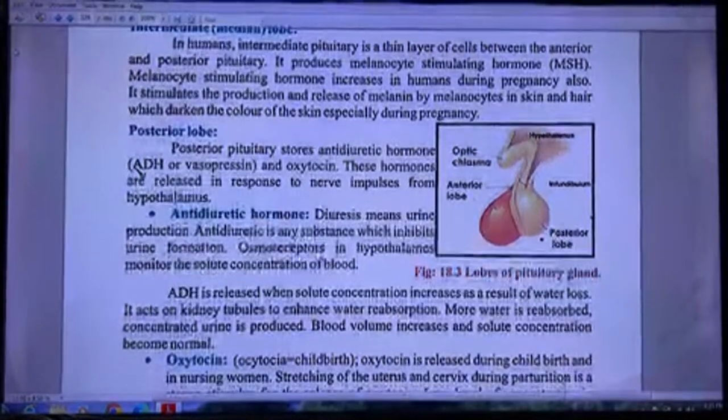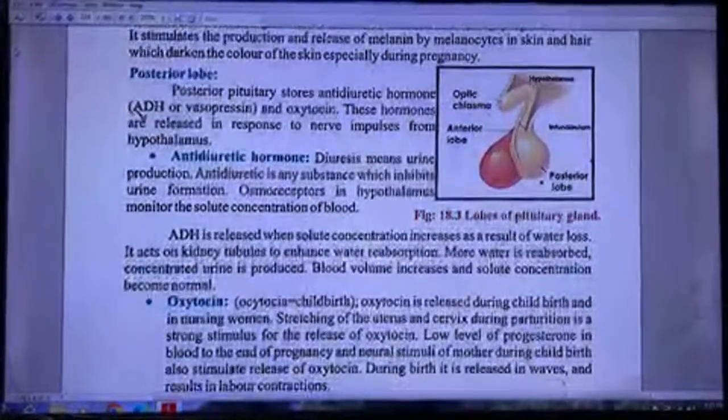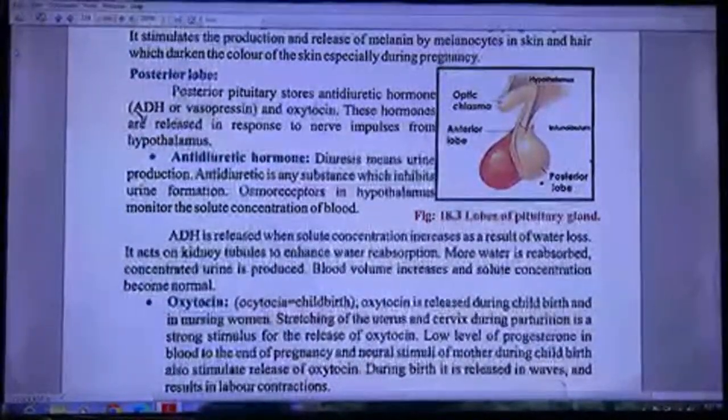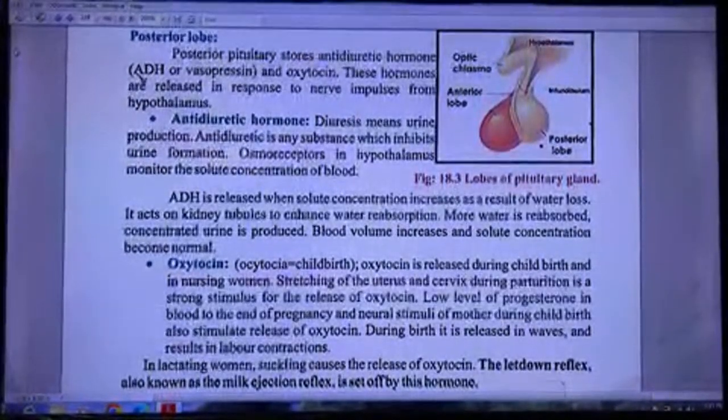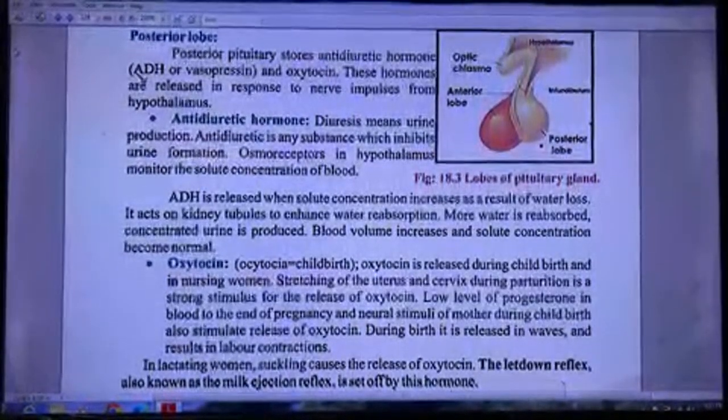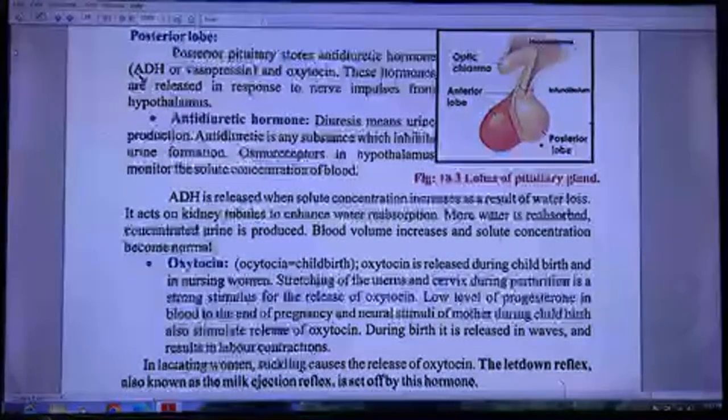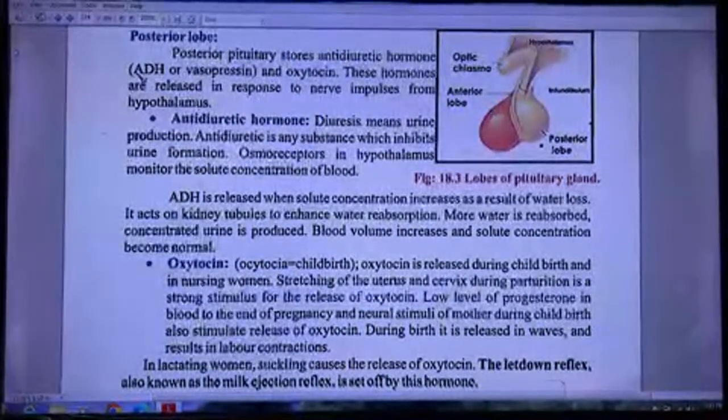Posterior lobe. The posterior pituitary stores antidiuretic hormone, or vasopressin, and oxytocin. These hormones are released in response to nerve impulses from the hypothalamus.